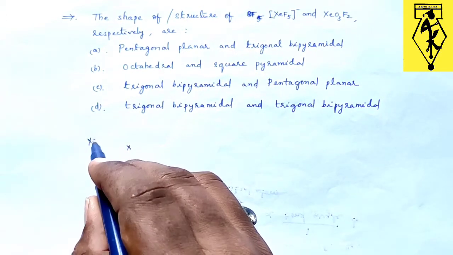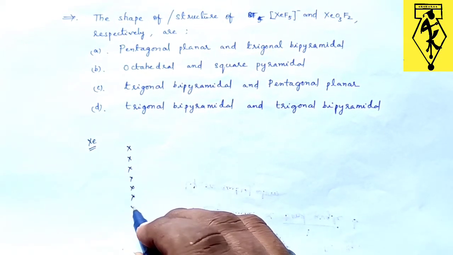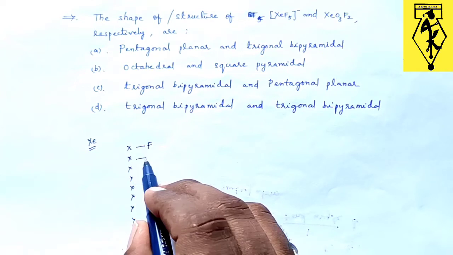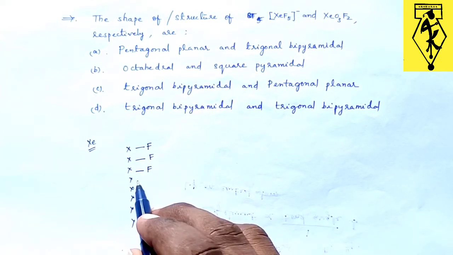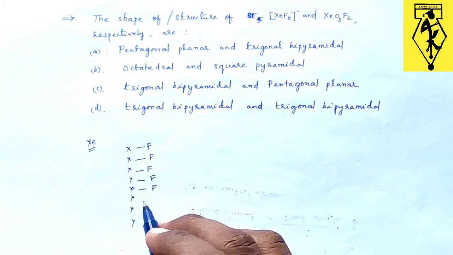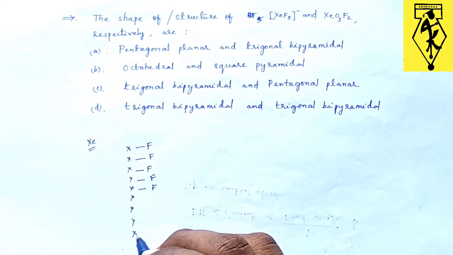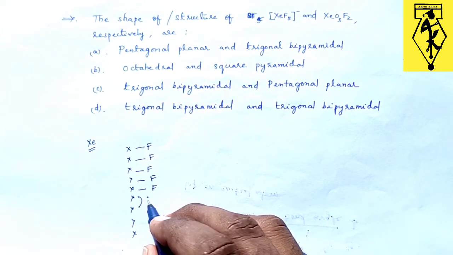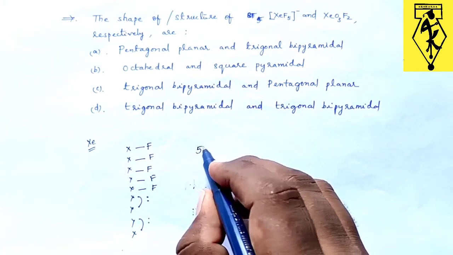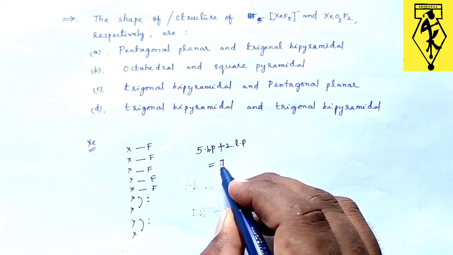Here xenon will be the central atom, and xenon has 8 valence electrons. I am writing 8 valence electrons, and we have 5 fluorine atoms. Each fluorine is monovalent, so I am adding each fluorine atom to each valence electron of xenon. Here again I have a one minus charge, so I need to add one more extra electron. These two electrons will act as one lone pair and these two electrons as another lone pair. So here in total 5 bond pairs are present along with 2 lone pairs. So in total I got 7.